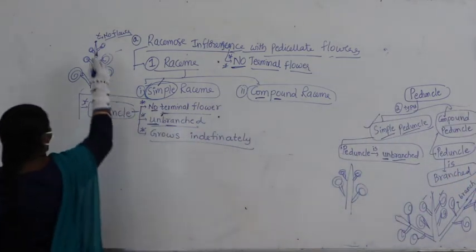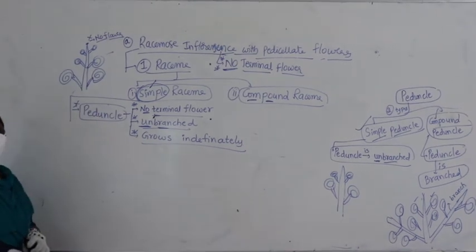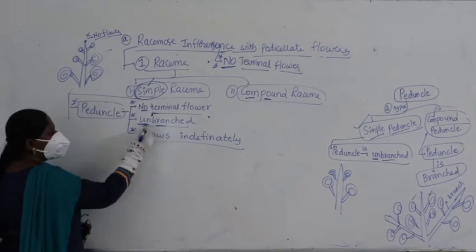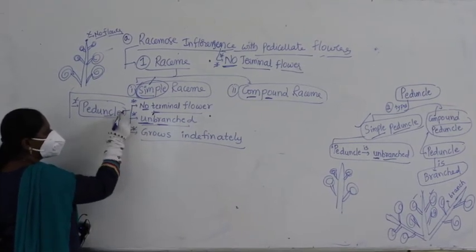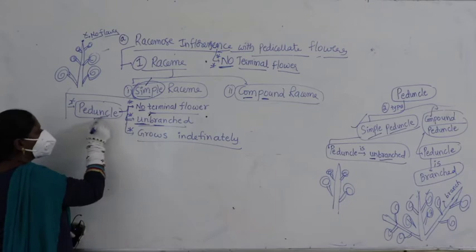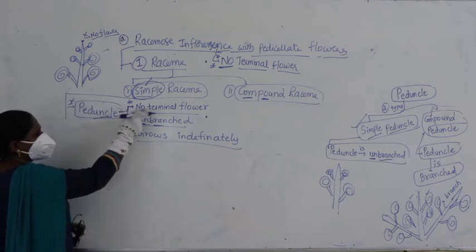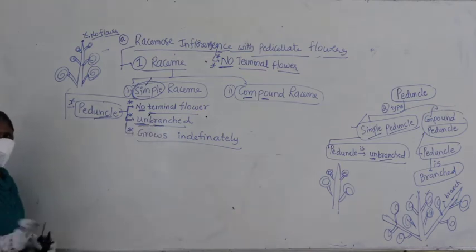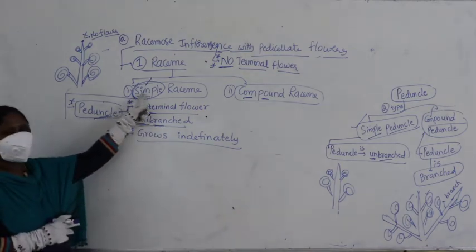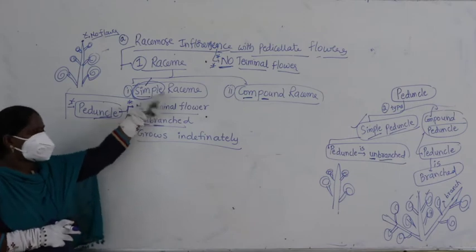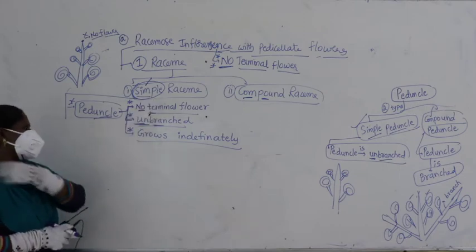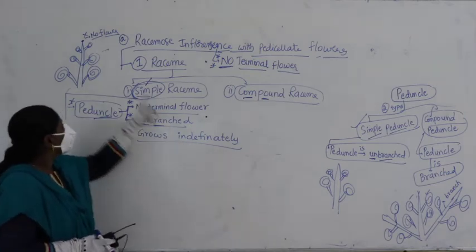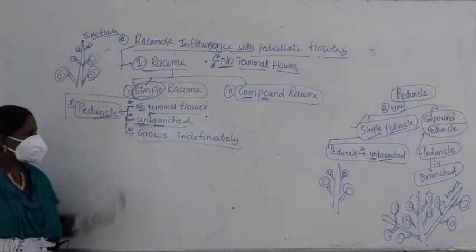No terminal flower is a characteristic feature of racemose inflorescence. No branches means the peduncle is unbranched. I am writing all points related to peduncle. Peduncle is not having a terminal flower. Peduncle is unbranched, meaning no branches. No branches means what you call simple, and the type is called a simple raceme. Now, what do we say here? It grows indefinitely.